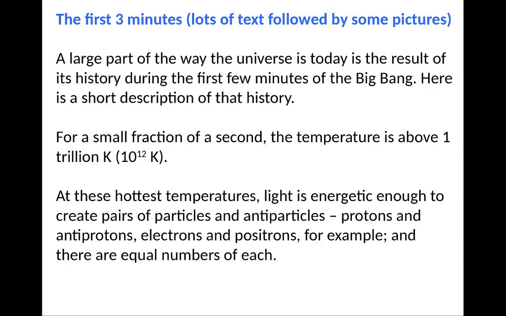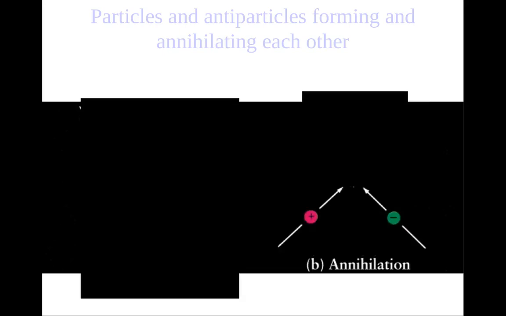This is a lot of text followed by some pictures. A large part of the way the universe is today is a result of the history during the first few minutes of the Big Bang. Here's a description of the universe. For a small fraction of a second, the temperature is above 1 trillion degrees Kelvin. At these hot temperatures, light is energetic enough to create pairs of particles and antiparticles, protons and antiprotons, electrons and positrons, for example, and in equal numbers of each. So particles and antiparticles form and annihilate. For instance, you can form pairs, right? So two photons come together and form a pair, or you can have these pairs come together and annihilate and give you two photons back.